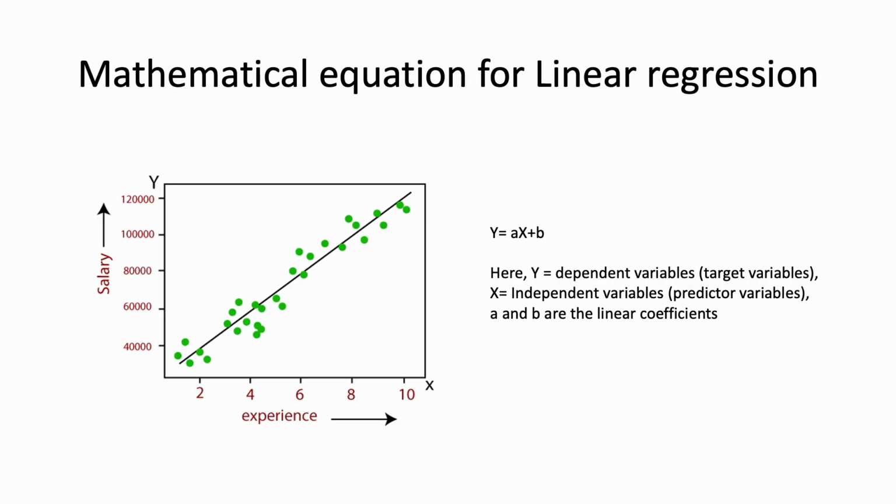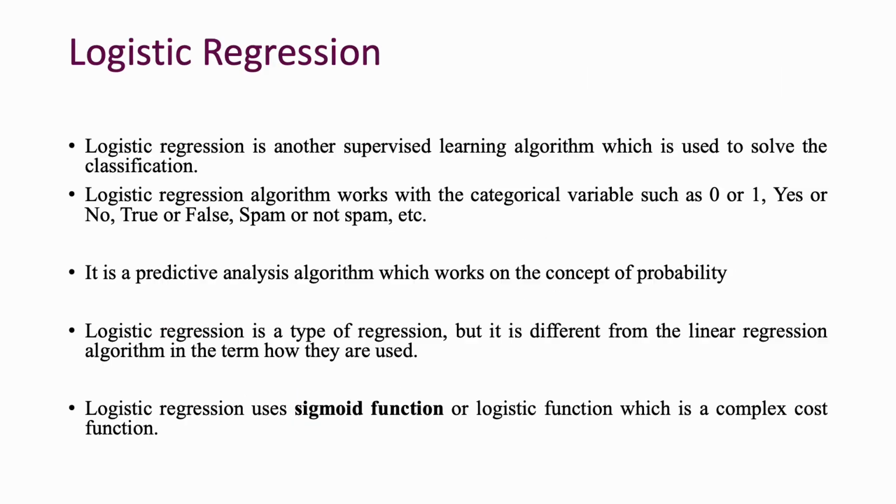The diagram shows linear regression. The x-axis is the experience, the y-axis is the salary. The formula is y equals ax plus b. Here y is the dependent variable, that is the target variable. x is the independent variable, that is the predictor variable. a and b are linear coefficients.